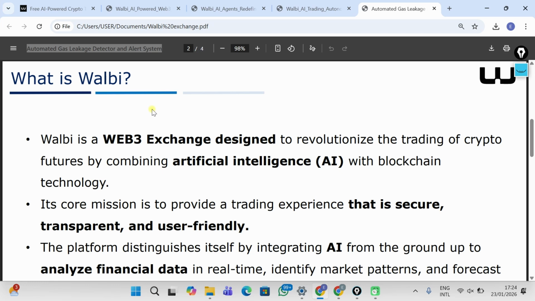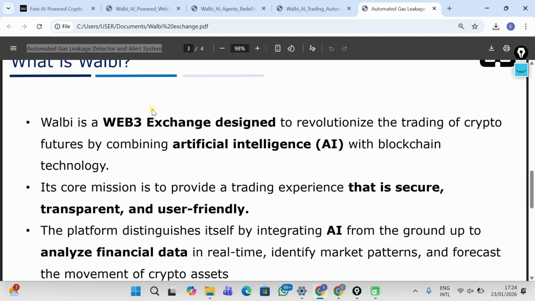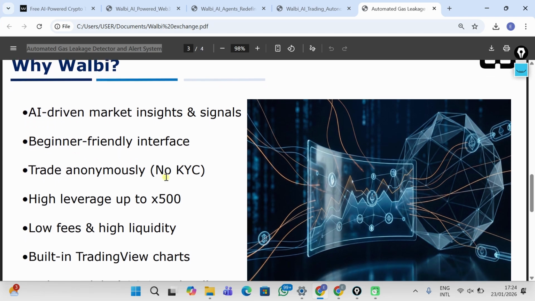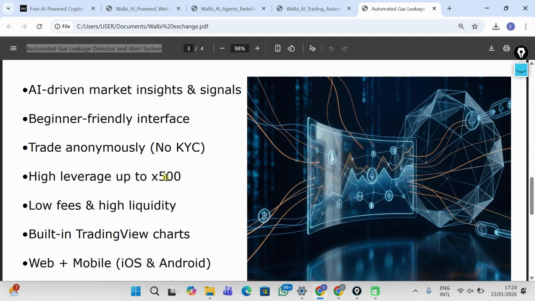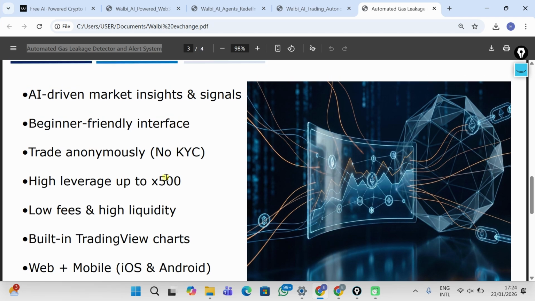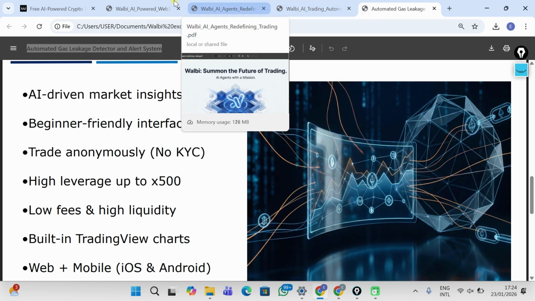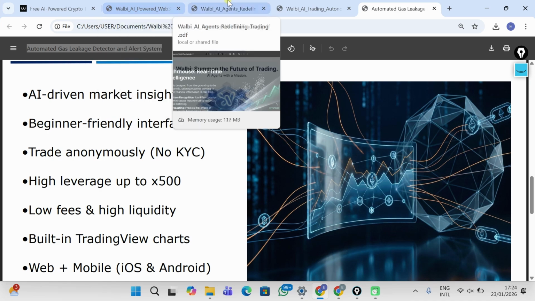Now, why Walbi? What is so special about Walbi? Why have I chosen Walbi to use for my automated trading? As mentioned earlier, Walbi uses the power of artificial intelligence to get market insights. Let me tell you more about that.